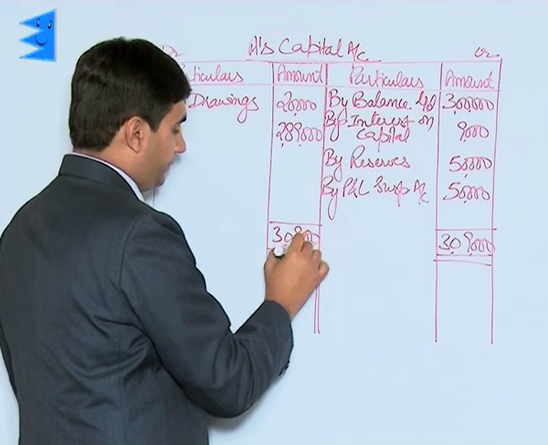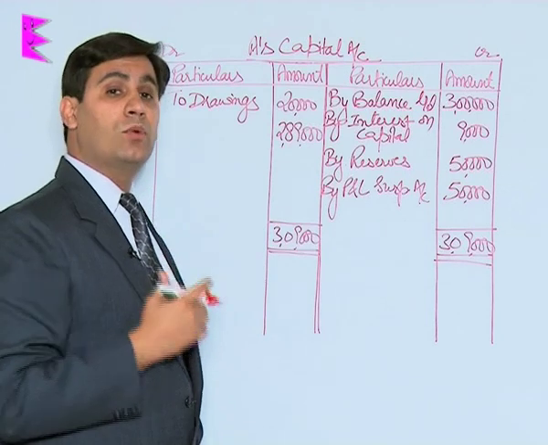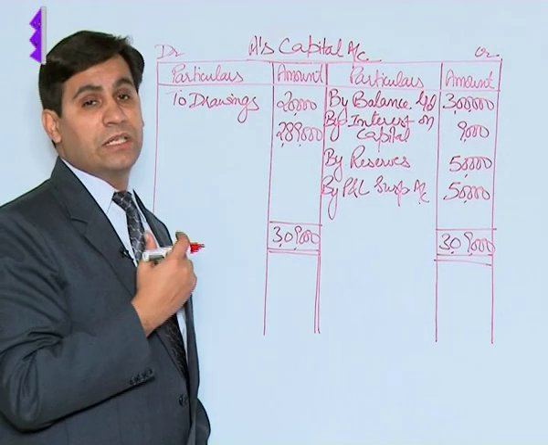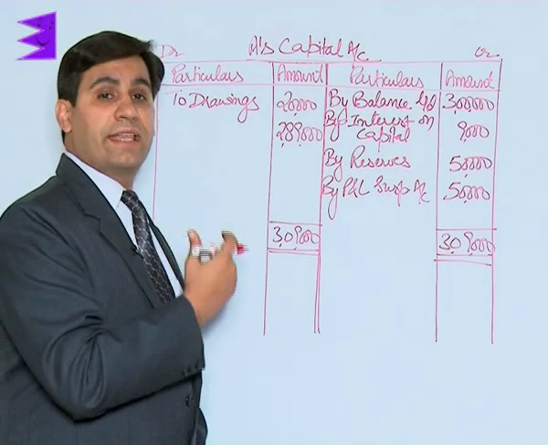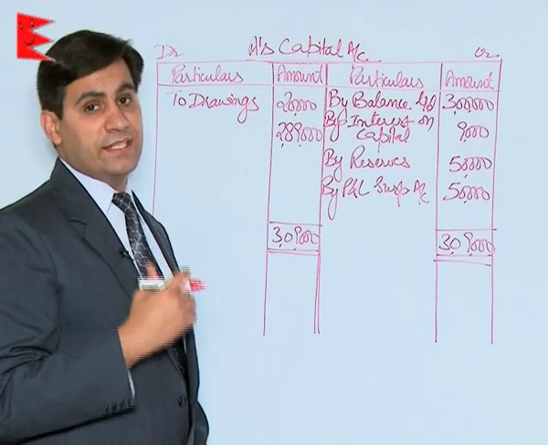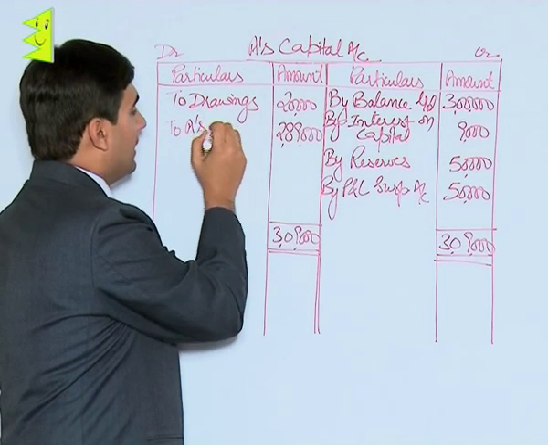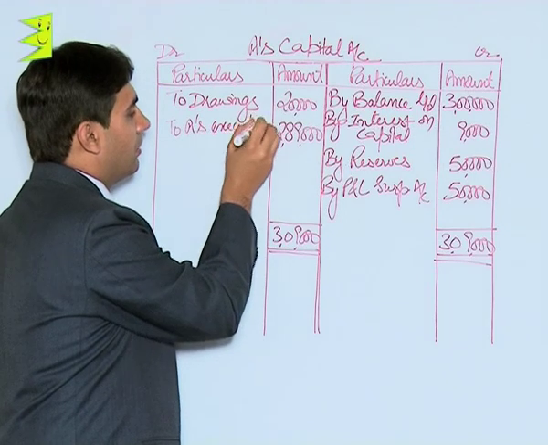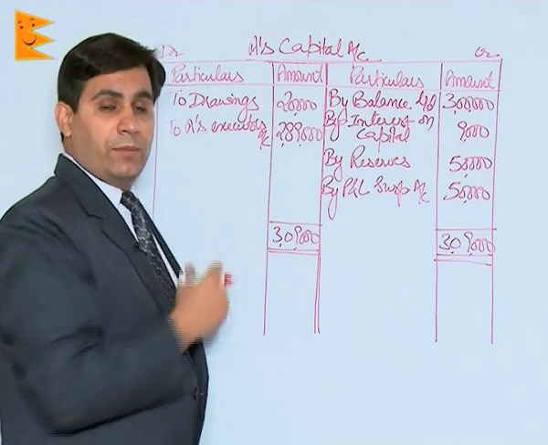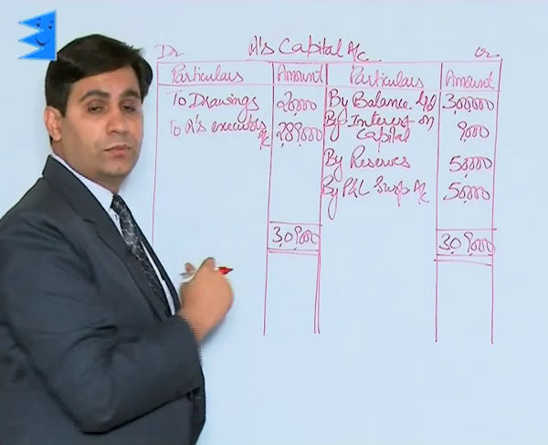Now students, since A has expired, this amount cannot be paid to A, and A's loan account should not also be created because A no longer exists. So this particular amount would now be credited to A's executor's account. So the entry on the debit side would be A's executor's account. In case the name of the executor is given, we will write the name. Let's say A's son is his legal heir and his name is Ram. So you'll write to Ram's account, right?